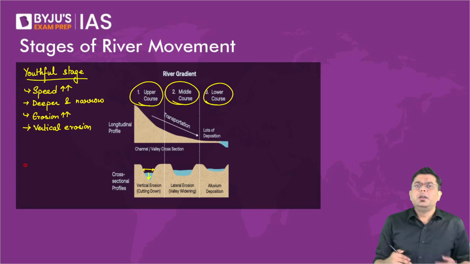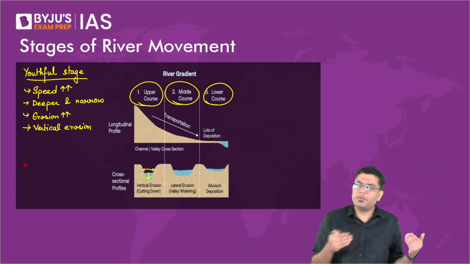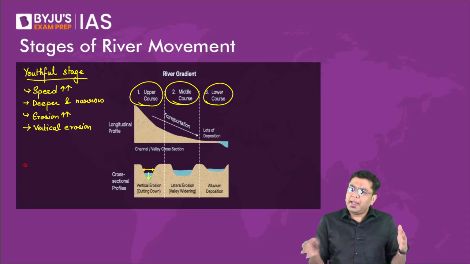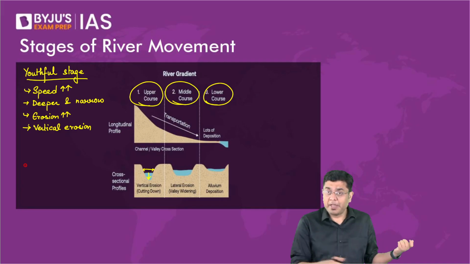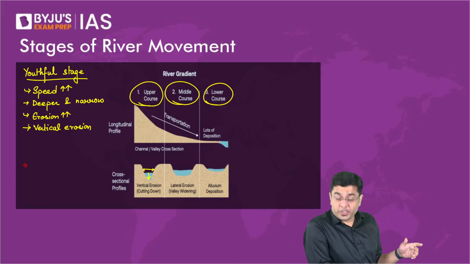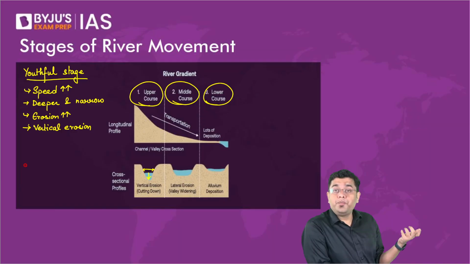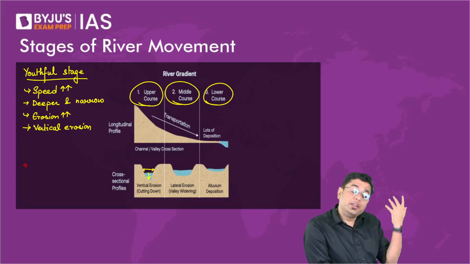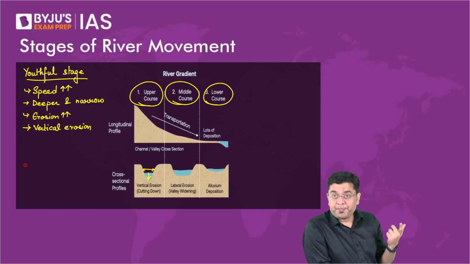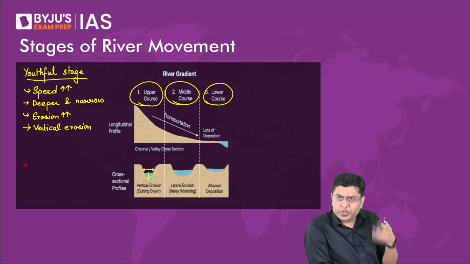Then just imagine this with the analogy, that is why the names are given youthful, mature, and old. Imagine it with an analogy of human life as well. When you are young, in the early ages, recall what your behavior was when you were in your teens, or if you are in your teens right now, imagine what your behavior was in the early part of your teens, right? So in your teenage years, what do you have? A lot of energy, lack of direction. We don't know where to spend our energy, but I have a lot of energy, a lot of impatience, right?